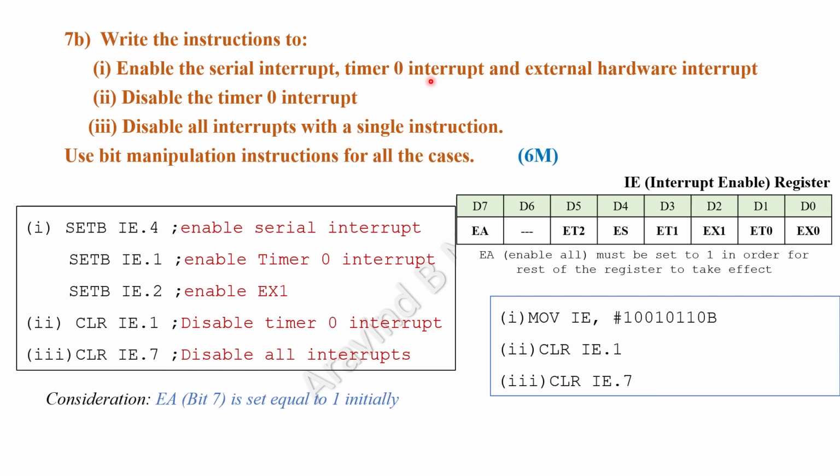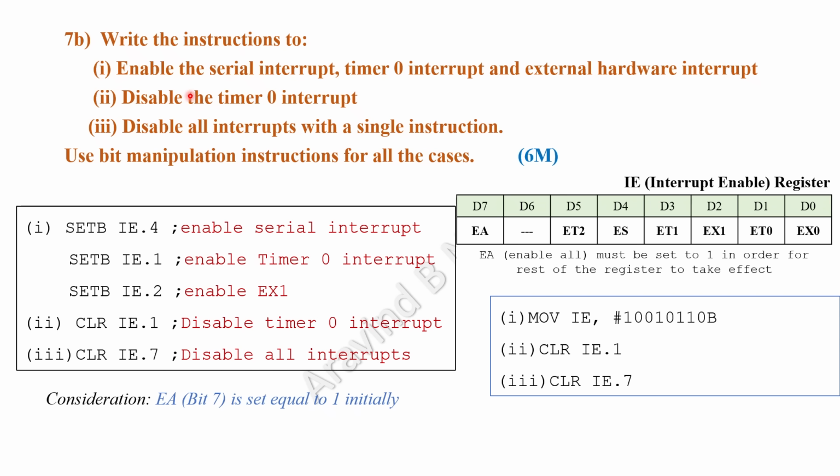Next one, timer 0 interrupt. So timer 0 is available in the location D1. Therefore, set bit IE.1. The third one, external hardware interrupt. So external hardware interrupt is available for us in the location D2. Therefore, set bit IE.2. So this is with respect to the first sub question.